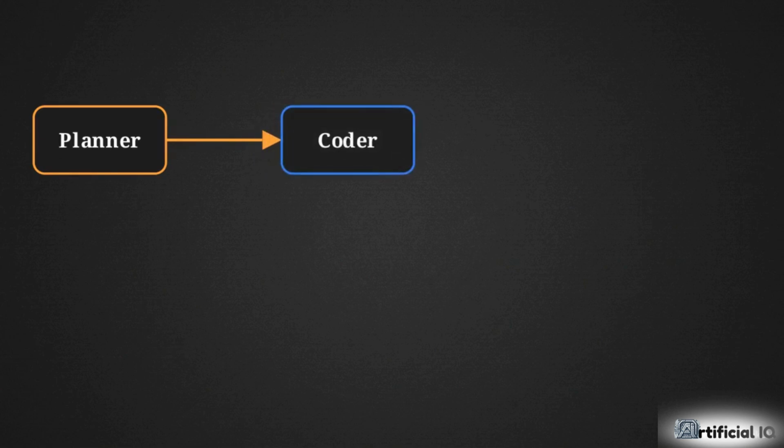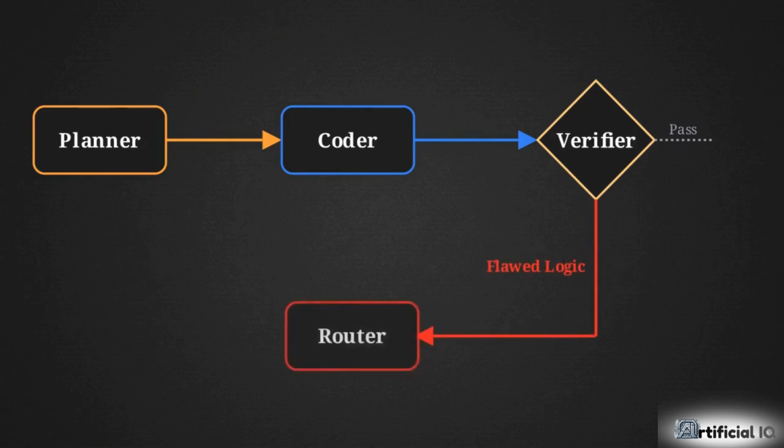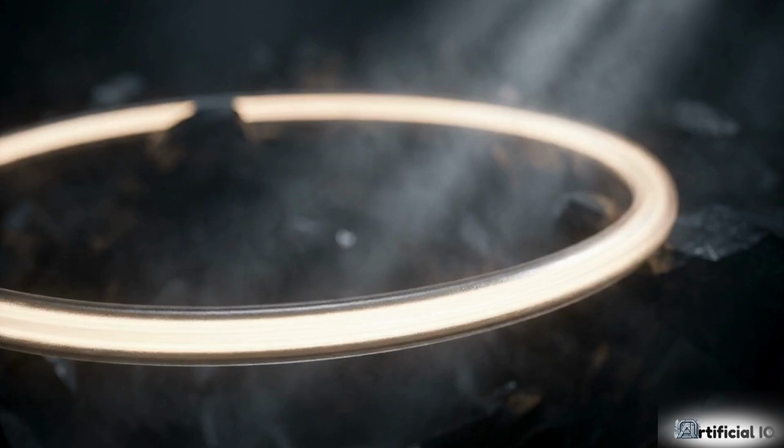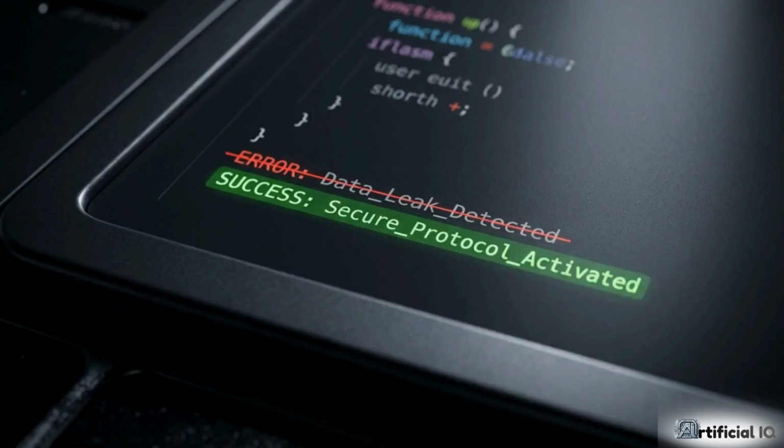The primary operational loop begins. A planner agent drafts a strategy for the coder, who translates it into an executable script. An LLM verifier reviews the code, rejecting flawed logic. This rejection activates the router, which diagnoses the error and forces a retry. By enclosing these agents in a continuous circuit, the architecture prevents small mistakes from compounding. The AI dynamically debugs its own logic until the verifier is satisfied.